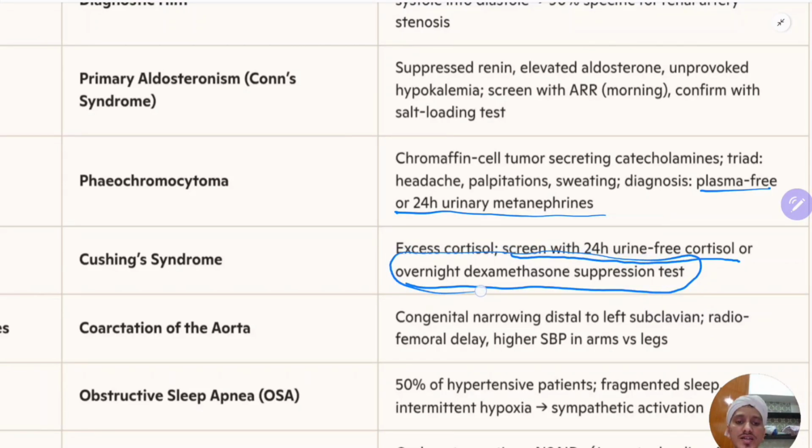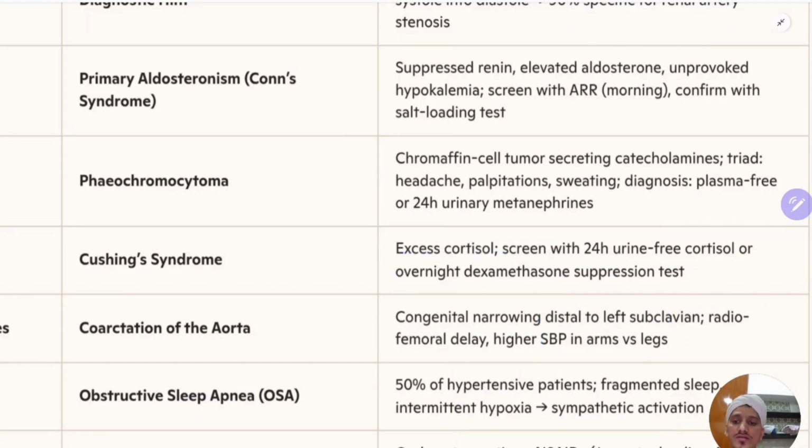This is a very important test. It is called the overnight dexamethasone suppression test. Okay, overnight dexamethasone suppression test. So that's how you diagnose Cushing syndrome.